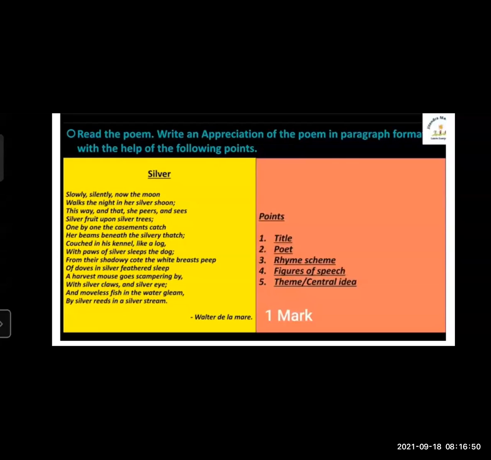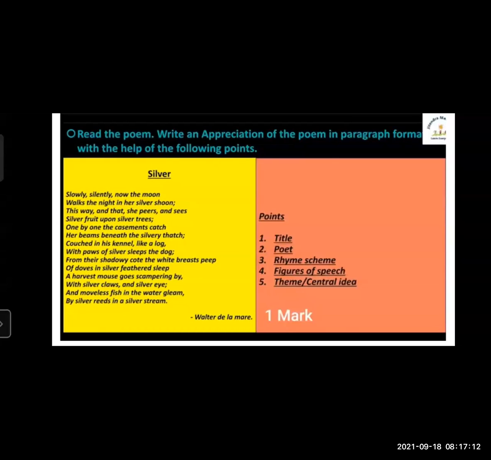The points are like this. First one is title, second one is poet, third one is rhyme scheme, fourth one is figure of speech, and fifth one is theme or central idea of the poem. So let's see how the appreciation of the poem should be written.